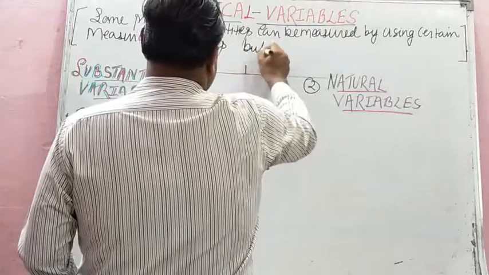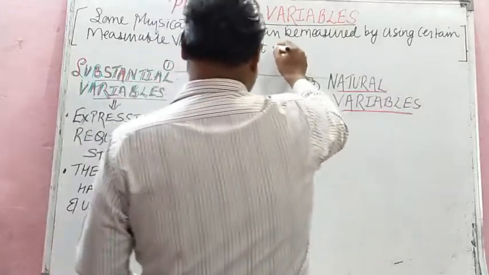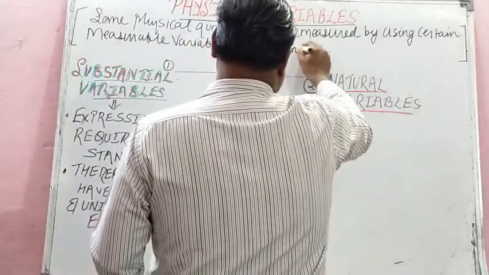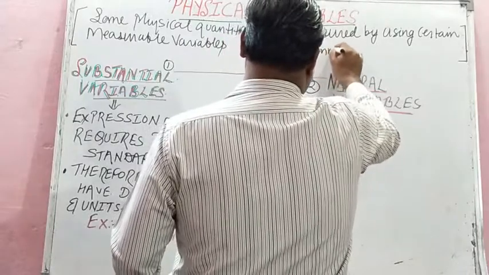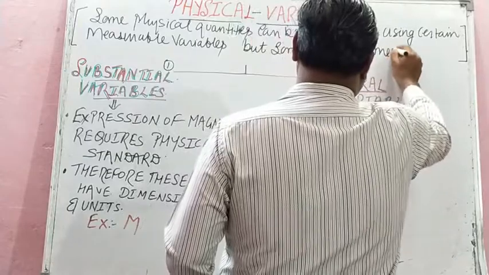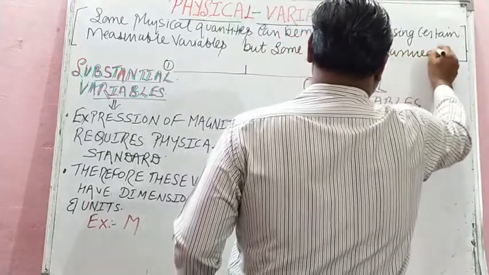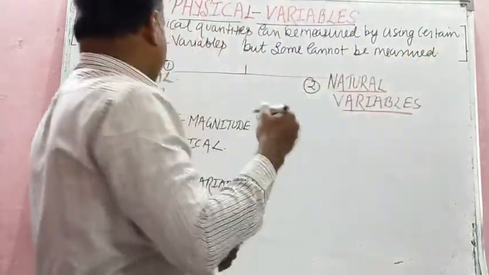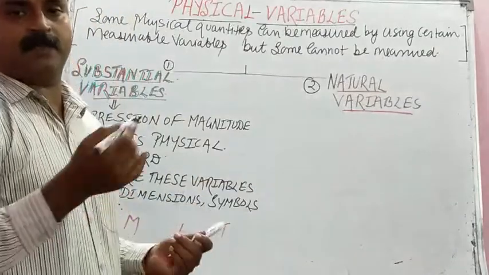But some cannot be measured by using certain measurable variables. They do not require dimensions and units.